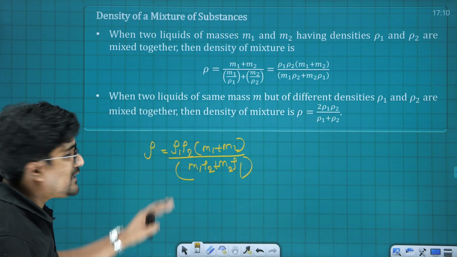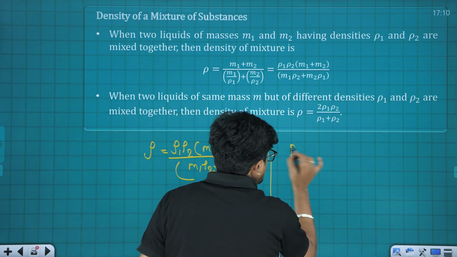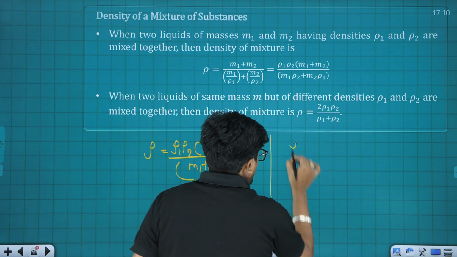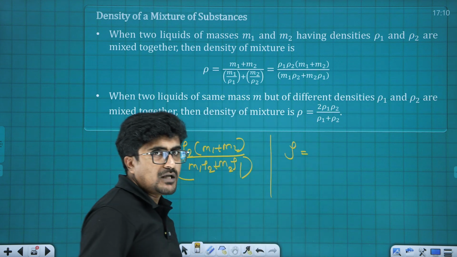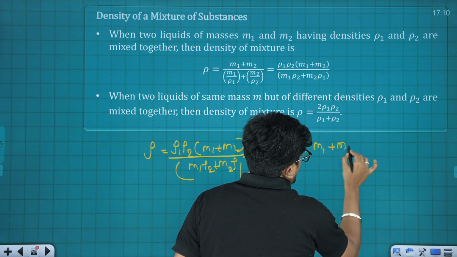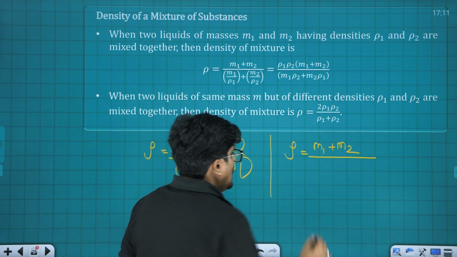And how to get to that, if you ever forget, you can take it like this. Effective density is total mass upon total volume. What is the total mass? Total mass is M1 plus M2. What is total volume? V1 plus V2.